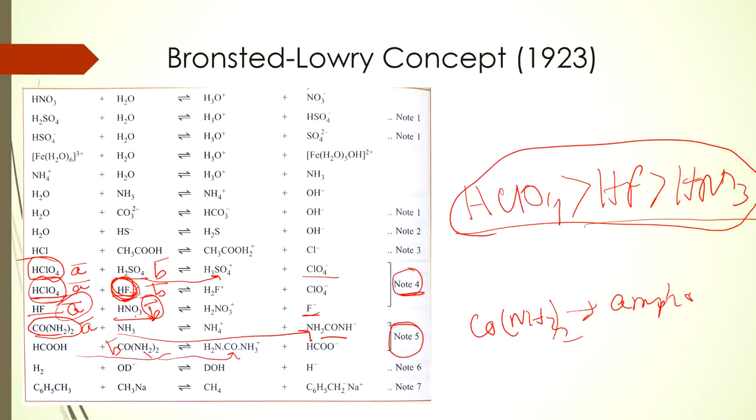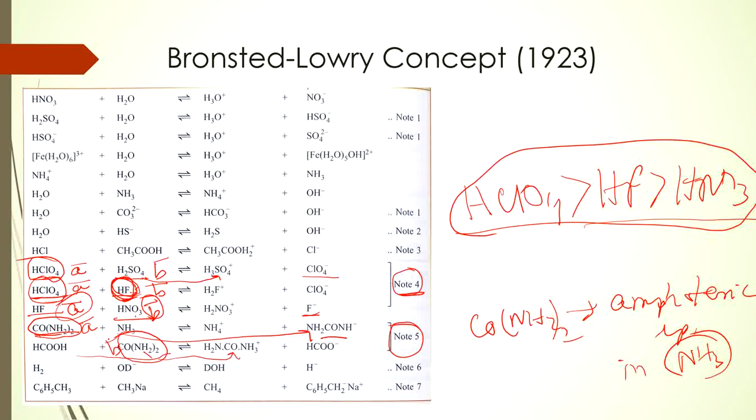Okay, you can name this as amphoteric species. We will discuss amphoteric species in ammonia again in the solvent system concept. In this note 5, in the first example, CONH2 whole 2 is acting as an acid as it is donating a proton. But in the next example, CONH2 whole 2 is acting as a base as it is accepting a proton.